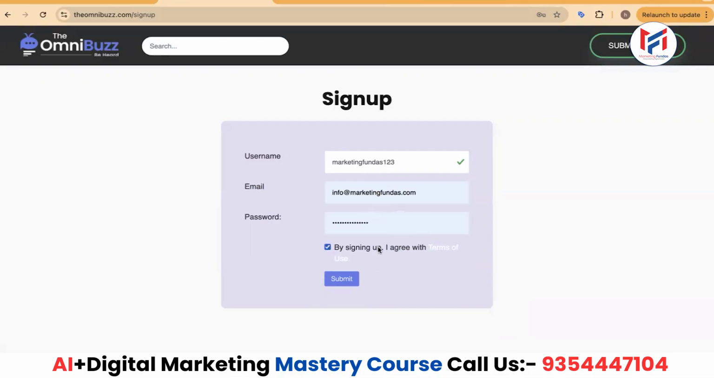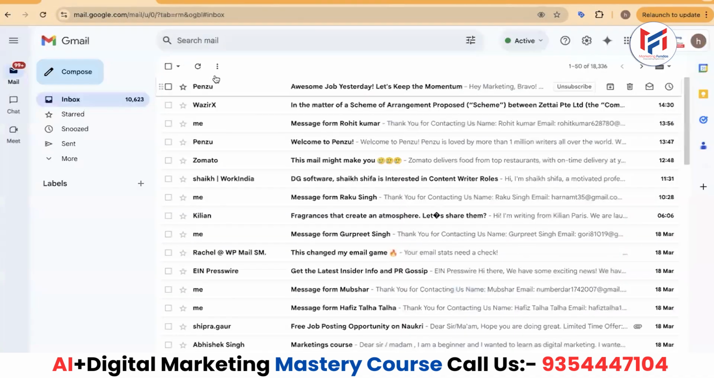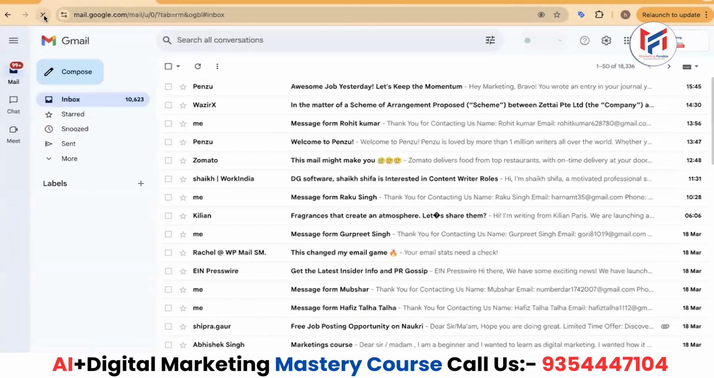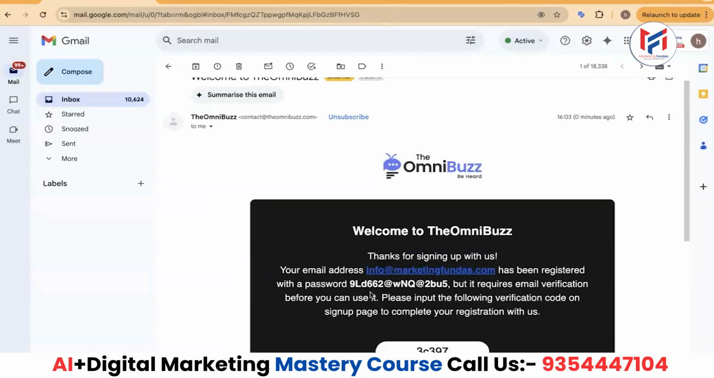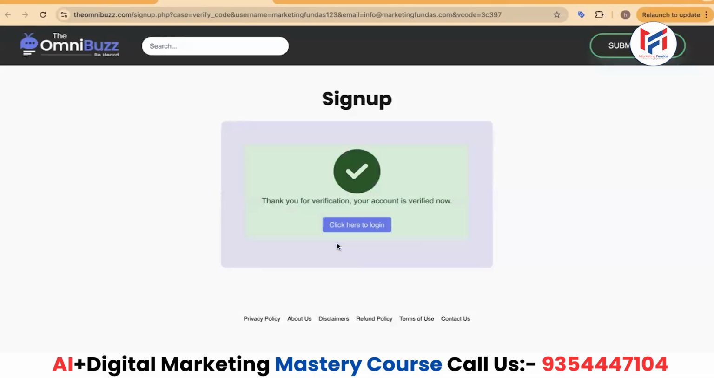Here, by signing up, I agreed and then submitted. After I submit this, a verification code will go to my email. Let's see if the code has arrived or not. We'll wait for the code to arrive, then verify our site and proceed to the next step. Let's just refresh it once more. So the mail has arrived. We'll click on the provided link to verify our account. Okay, we'll click on verify.